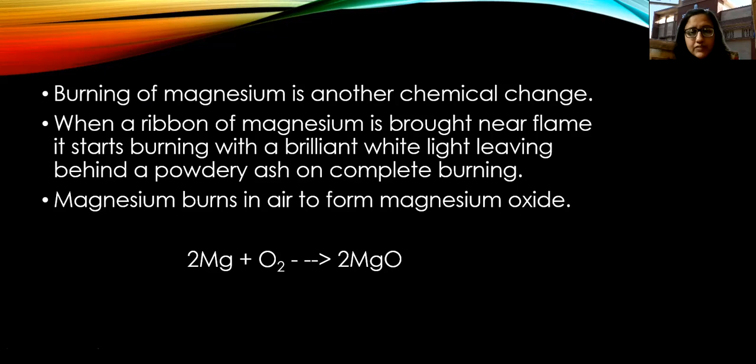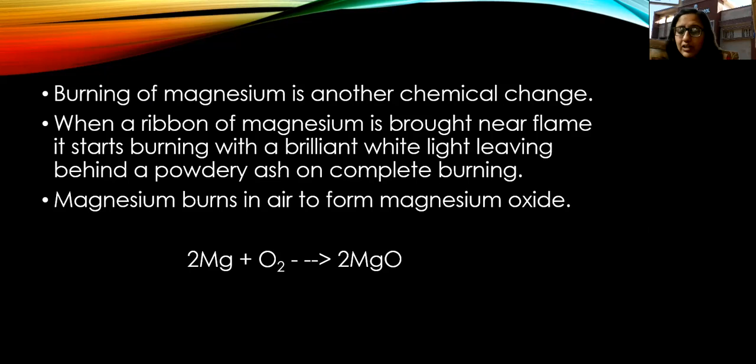Now magnesium burns in air to form magnesium oxide. We are burning the magnesium ribbon, so we know that a chemical change is taking place, and a chemical change takes place with a chemical reaction. So what reaction is taking place here? This magnesium is reacting with the oxygen, so burning is happening. Whenever anything burns, it means it is reacting with oxygen. Oxygen supports combustion, it supports burning. So when we say the burning of magnesium, it means the magnesium is reacting with oxygen.